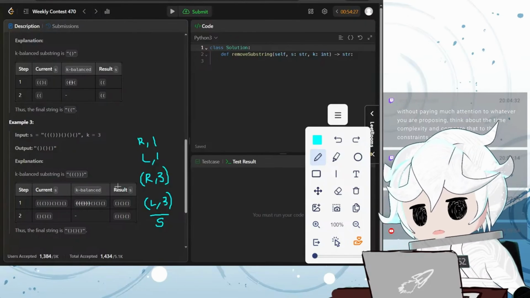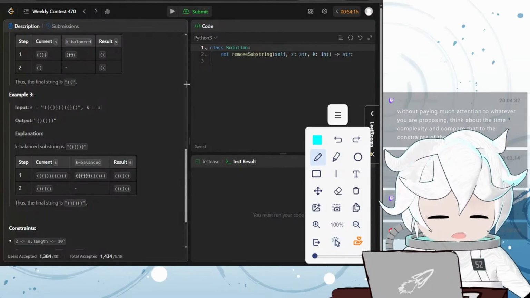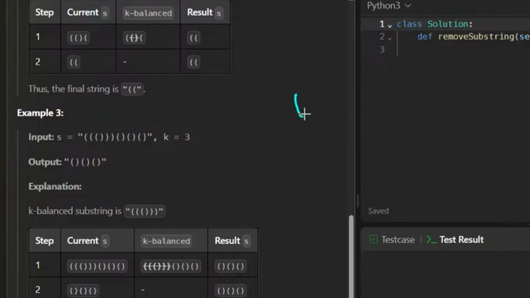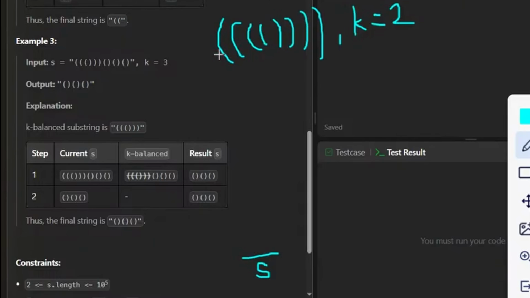Although, would this work for multiple passes? You have to be able to handle multiple passes, right? Let me make up my own problem now. So this is 1, 2, 1, 2, and then what if I have something like this? And then k equals 2. What happens in my stack? I would have 1, 2, 3, 4. Left parentheses is 4, and then right parentheses is 4. Ooh, I don't think my solution would work.